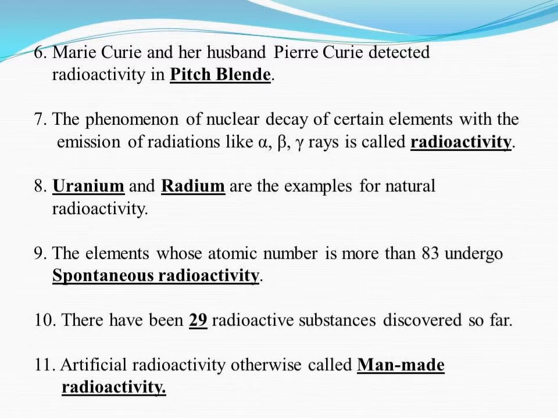Elements whose atomic number is more than 83 undergo spontaneous radioactivity. Atomic number is nothing but the number of electrons or the number of protons present in an atom. There have been 29 radioactive substances discovered so far. Artificial radioactivity, otherwise called man-made radioactivity, is radioactivity by human intervention.